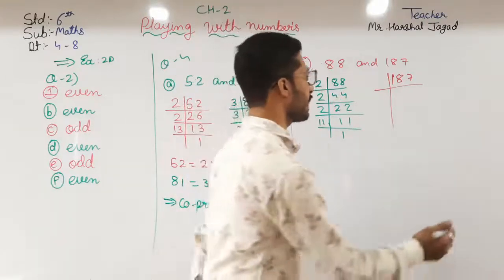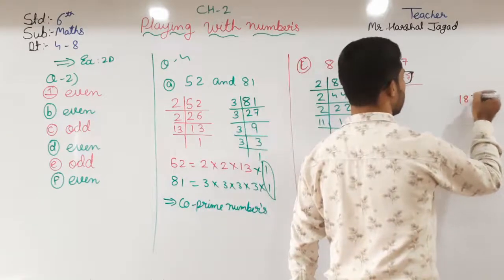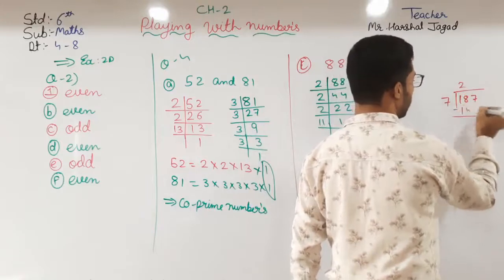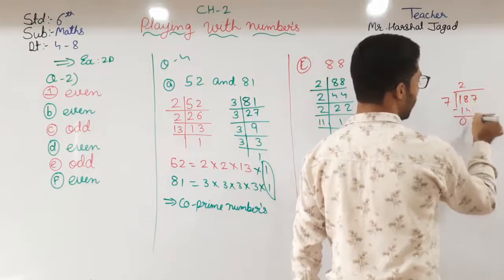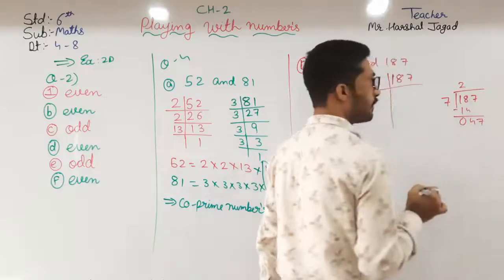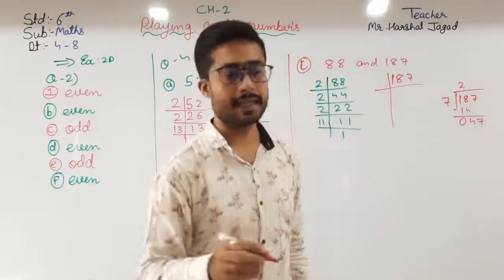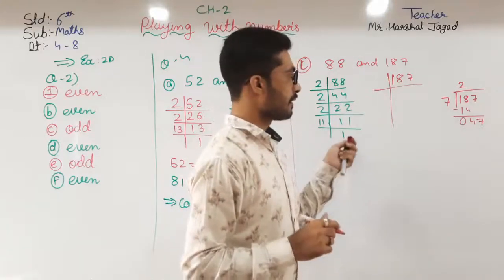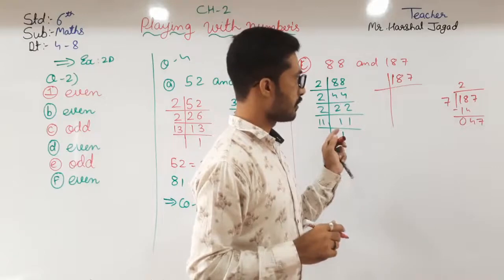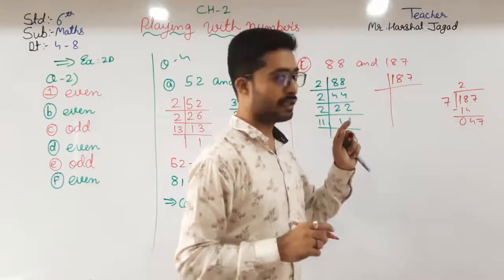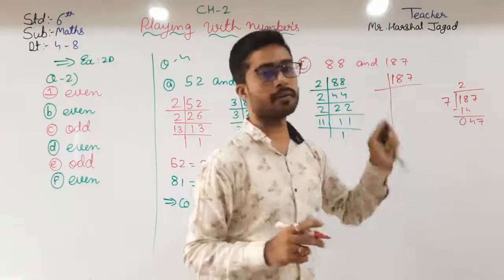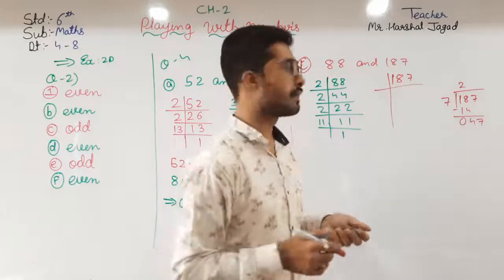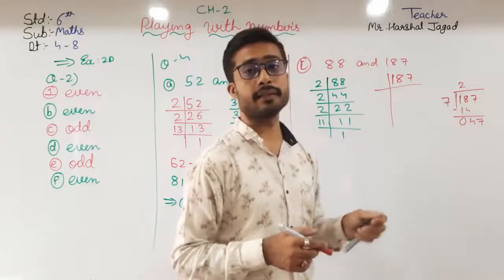Let us check with 7: 7 ones are 7, 7 twos are 14, the remainder is 47, 7 sevens are 49, so this is also not there. Then 8, no. Then 9, no. Then 10, no. Then 11: yes, I think it will divide by 11.